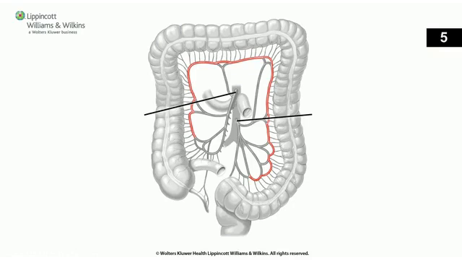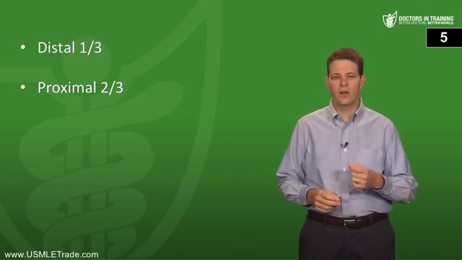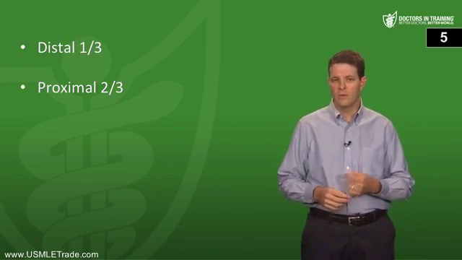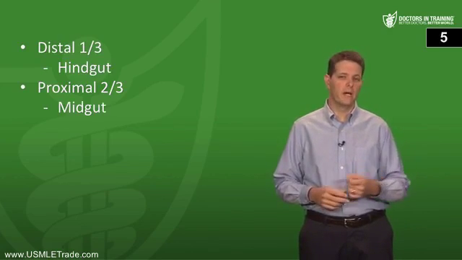So the distal third of the colon is supplied by the inferior mesenteric artery and the proximal two-thirds is supplied by the superior mesenteric artery. And then from what embryonic structures are the distal third and proximal two-thirds of the colon derived? Well, the distal third is derived from the hindgut. The proximal two-thirds comes from the midgut.